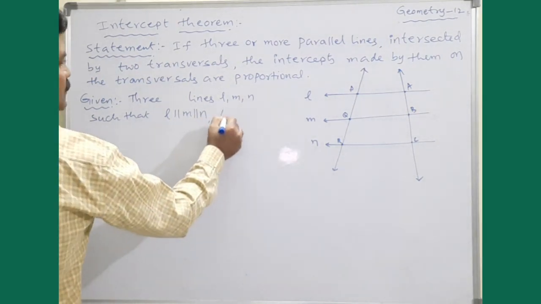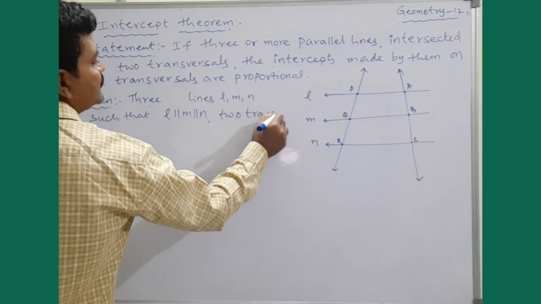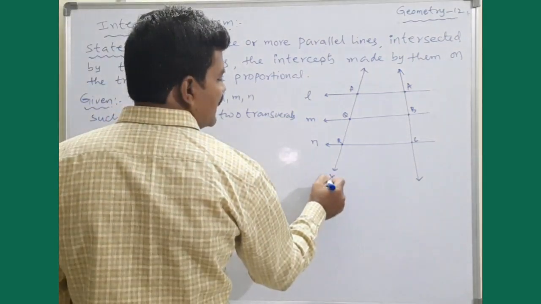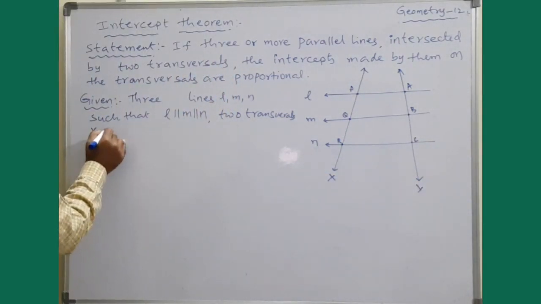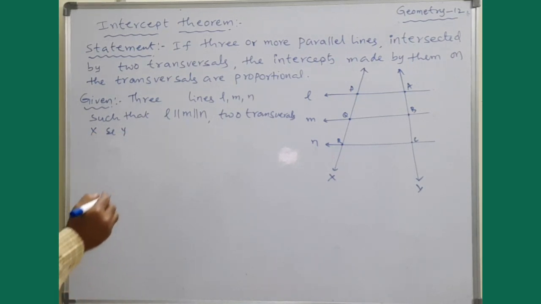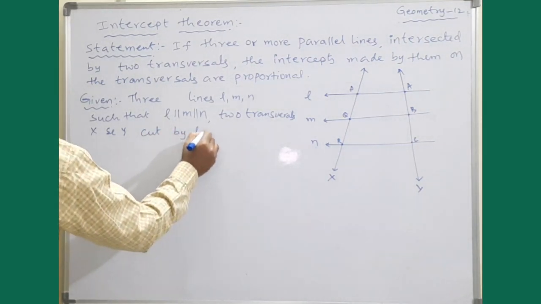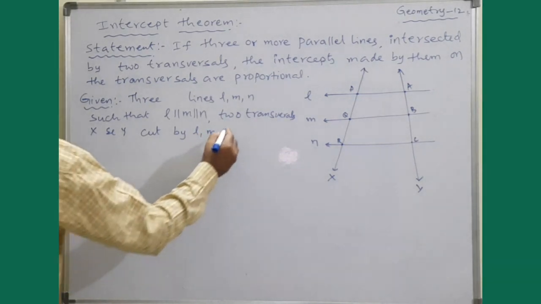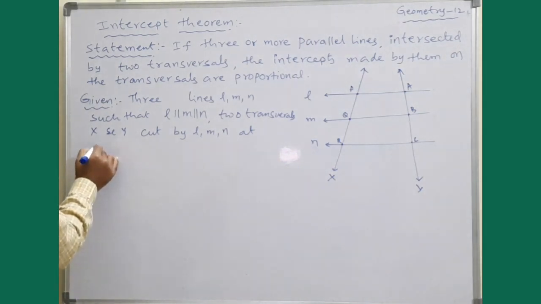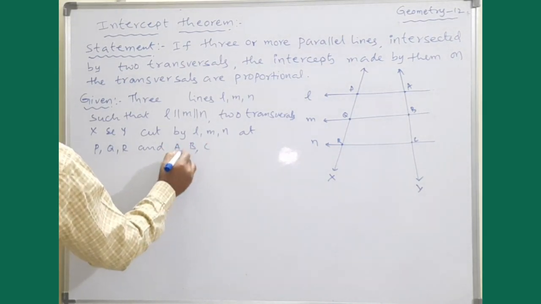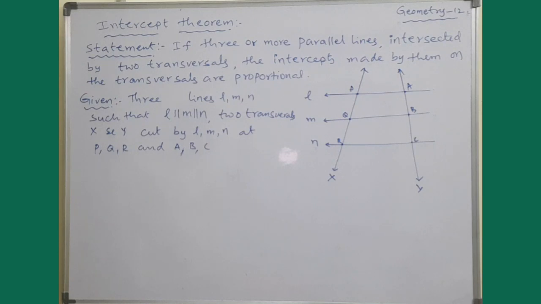Next, two transversals, suppose X and Y, cut by L, M, N at P, Q, R and A, B, C. The two transversals cut the three lines at the different points PQR and ABC.